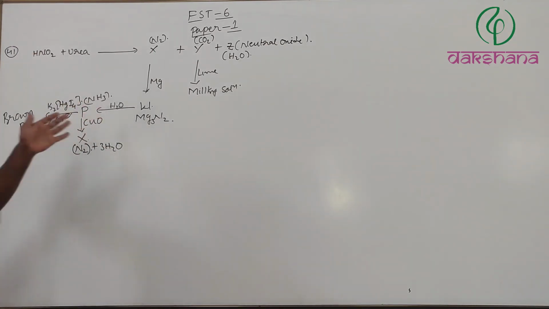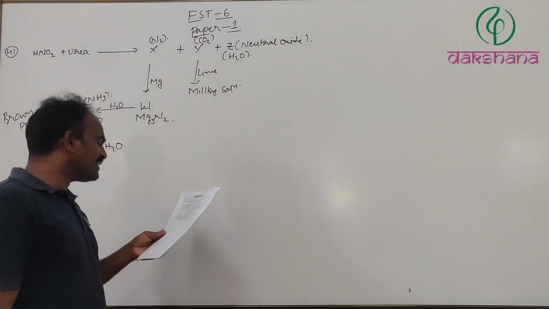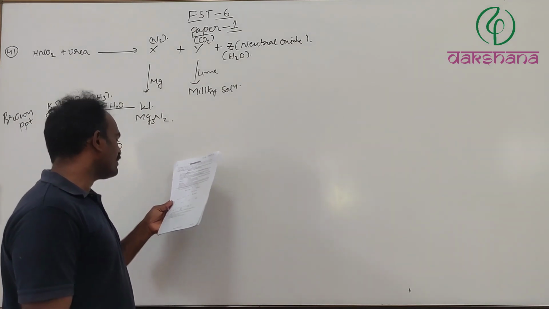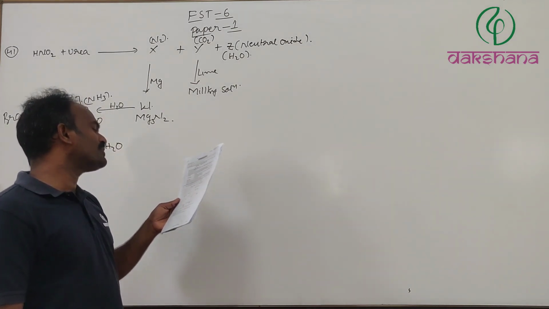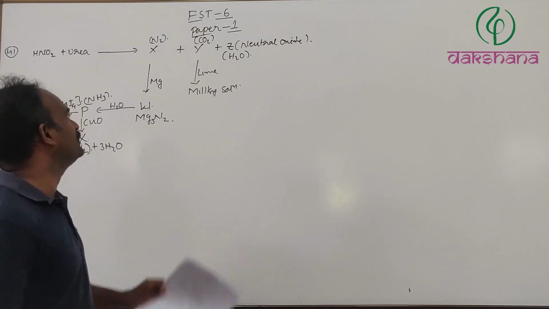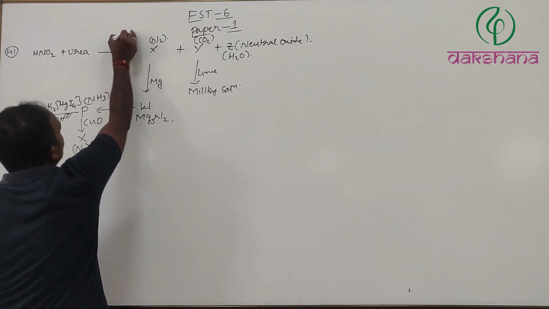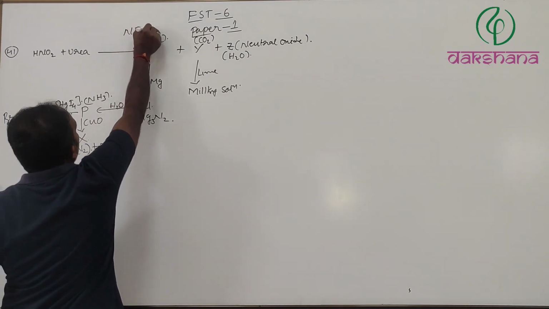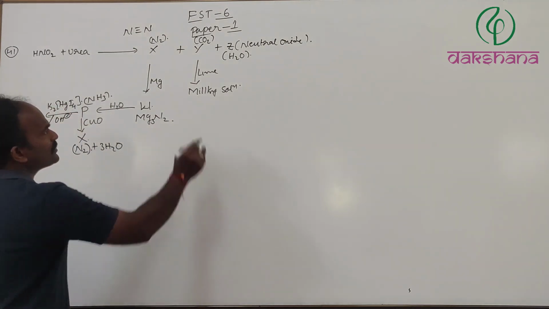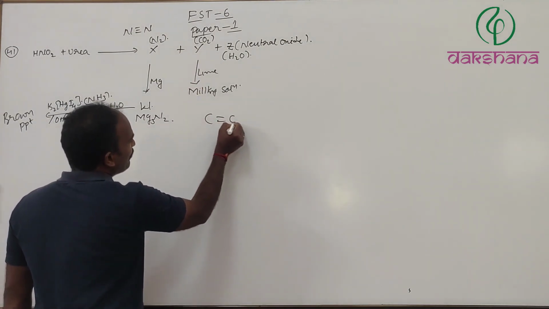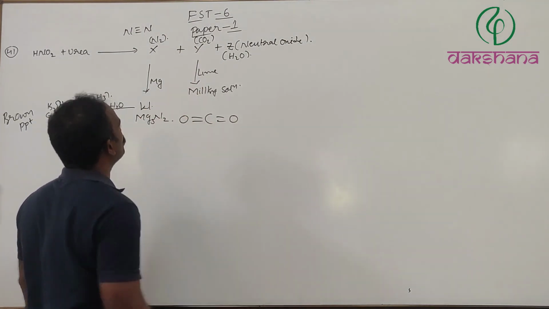K2HgI4, that we all know, gives a brown precipitate. That is the test for the ammonium ion. Here the question is: which of the following compounds have 2 pi bonds in its structure? Nitrogen will have 1 sigma bond and 2 pi bonds. Carbon dioxide will have 2 sigma bonds and 2 pi bonds.